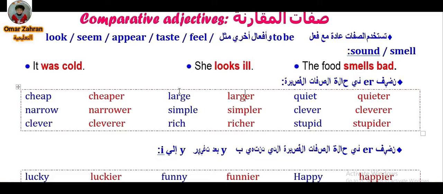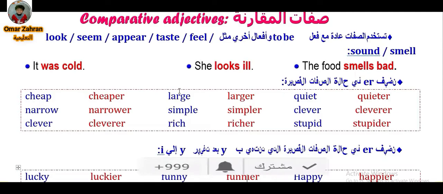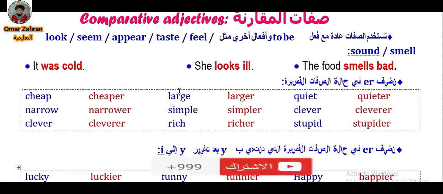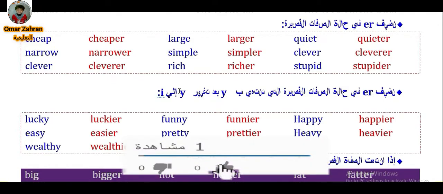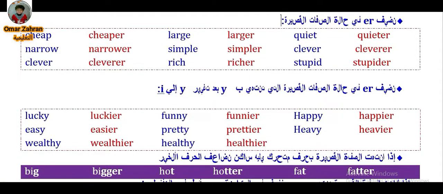So the superlative forms of these adjectives are cheap, the cheapest, narrow, the narrowest, clever, the cleverest, large, the largest, short, the shortest, tall, the tallest, and so on. So when we make superlative forms of these adjectives, we add the before the adjective and est to the end of the adjective. Okay?